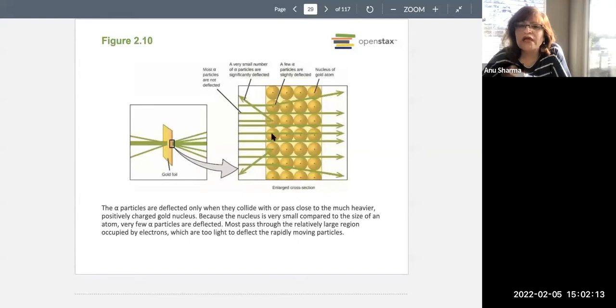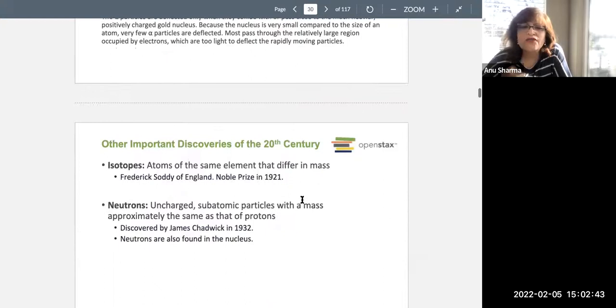So this is how it looks. When these guys came, you see that there's empty space. This guy's empty space. That is why they passed through straight. Nothing was stopping them. However, the ones that hit the center, boom, they got deflected at a large angle. Or the ones that touched the periphery slightly, a few alpha particles were slightly deflected. Okay, so that's at the microscopic level, or the enlarged cross section of copper.